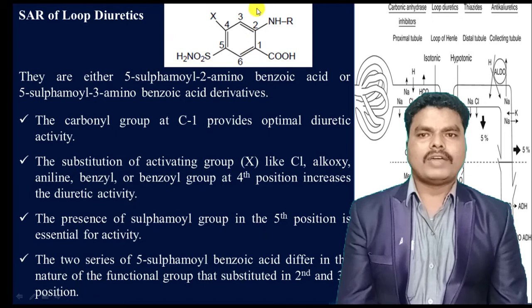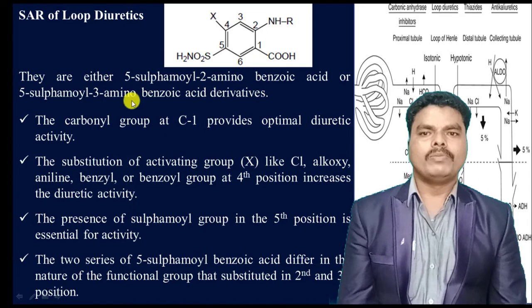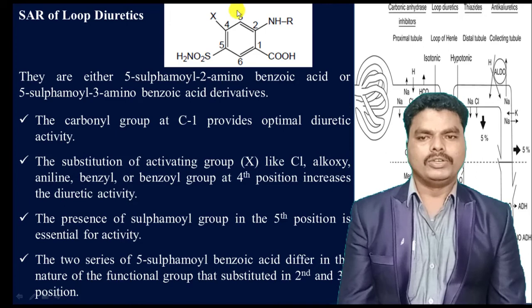As I said, when there is an amino group at the second and third position, we can get two types of derivatives: 5-sulfonamide 2-amino-benzoic acid when the amino group is present at the second position, and 5-sulfonamide 3-amino-benzoic acid derivatives when the amino group is present at the third position.